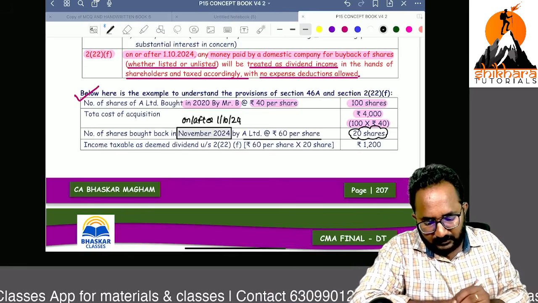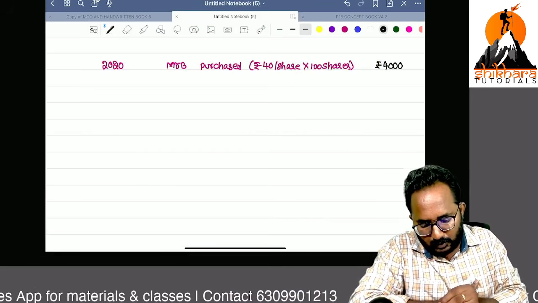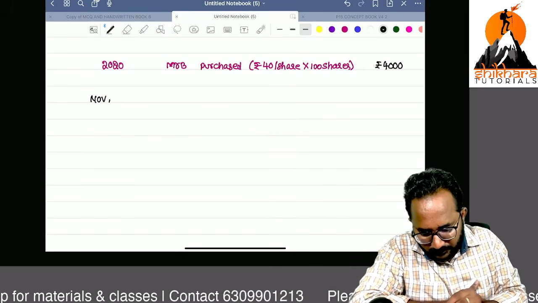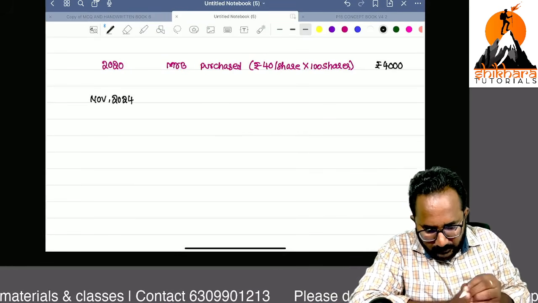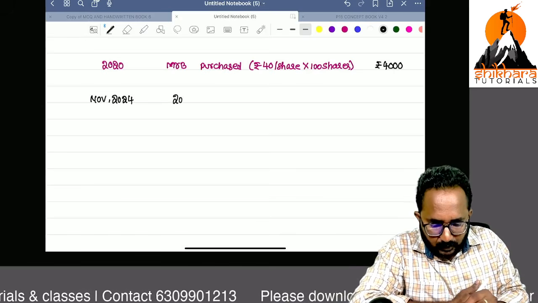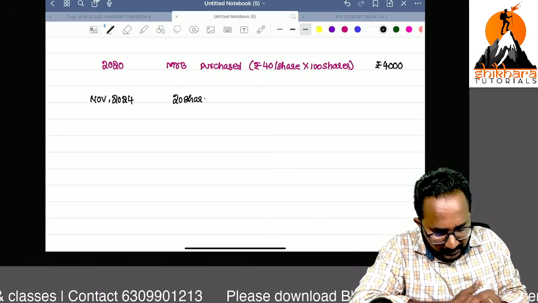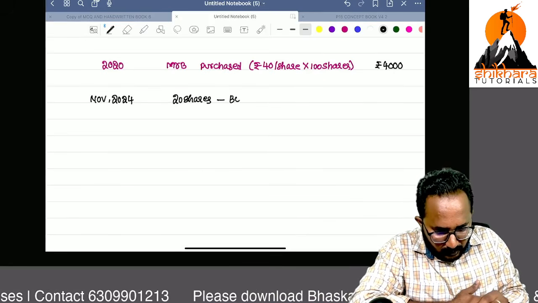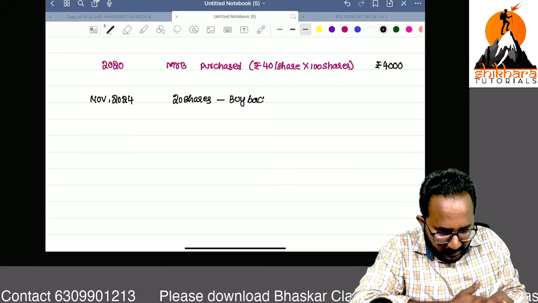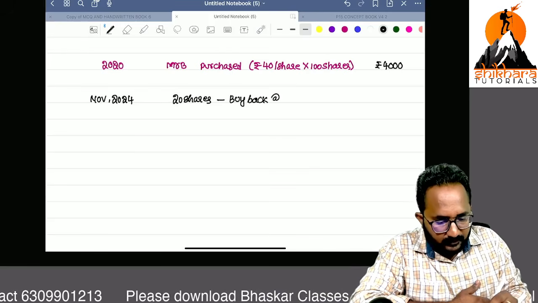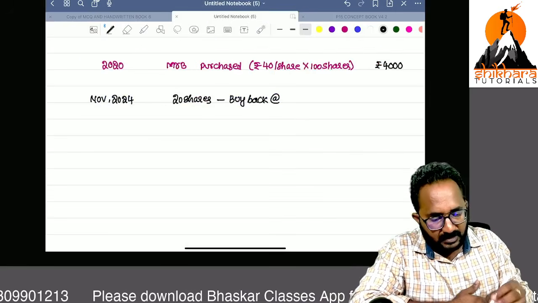In which month? You can check it out. In November 2024, just 20 shares buyback done. At the rate of each share, can you tell me how much? 60.